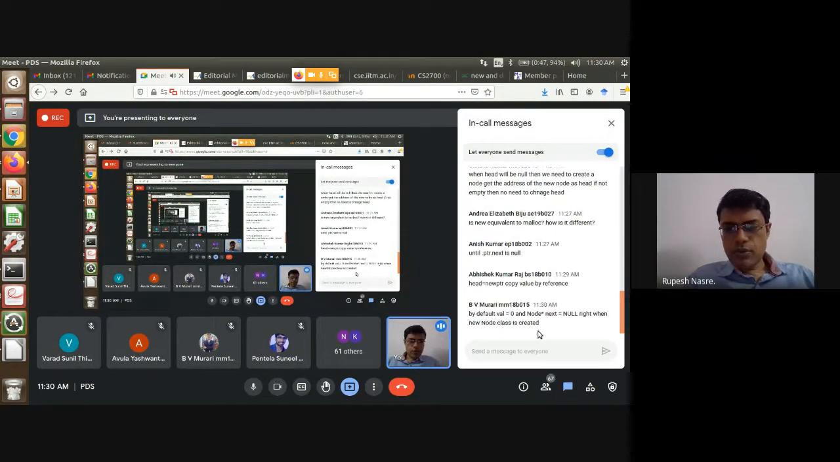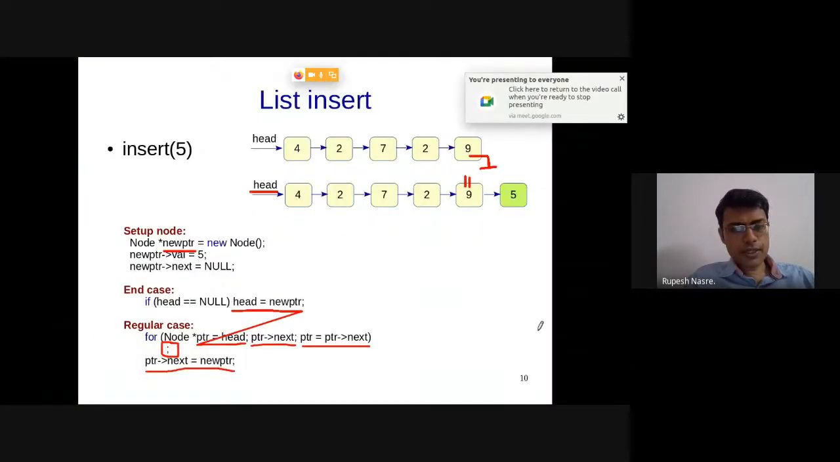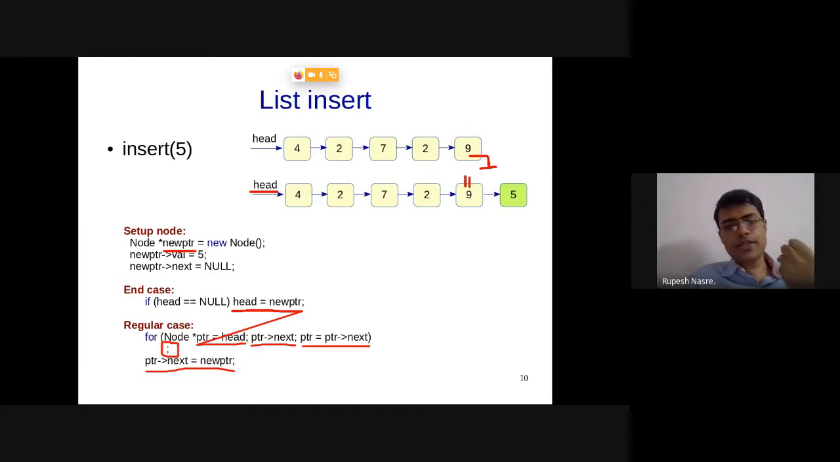Abhishek is asking about head equal to new PTR, copy value by reference. Yeah, so head is the variable which is accessible globally. It's not a class variable, I should say, but the variable inside the class which is going to get updated with new PTR. New PTR is a local variable inside this insert function. So new PTR is going to go away after this function is over.